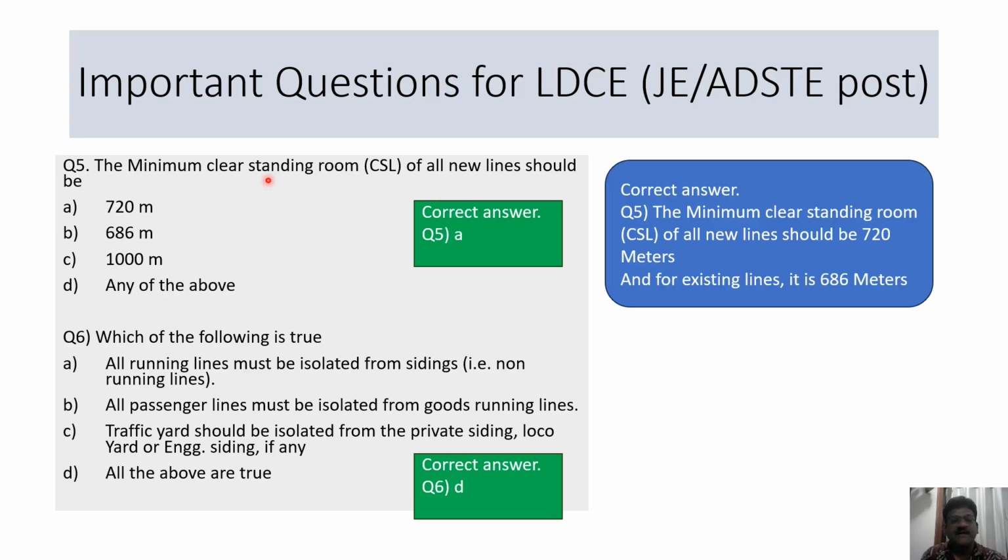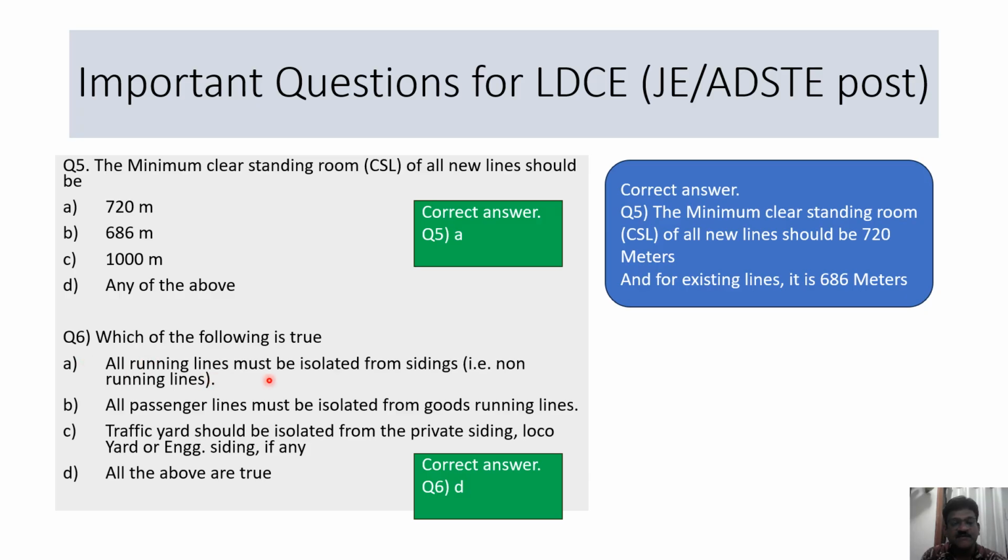The minimum clear standing room for all new lines should be, that is for all new lines, not the existing lines. So the correct answer is 720 mm. So you can see the 720 mm is the clear standing room for all the new lines, while previously it was 686 mm.